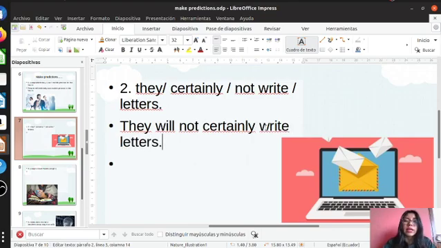That is the same as the last example. In this case, I am sure that they will not read letters. That is my prediction about the future. I am sure that this action is going to happen.